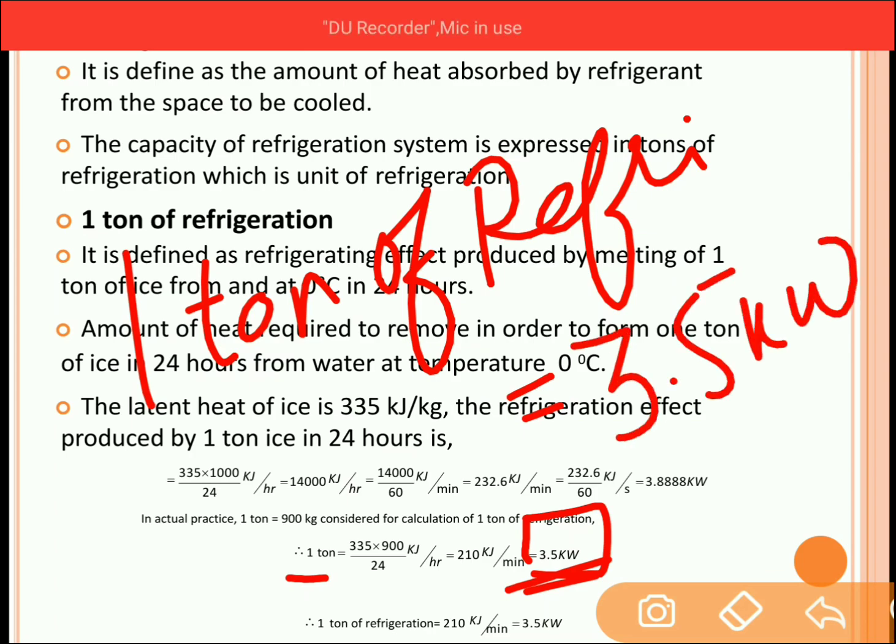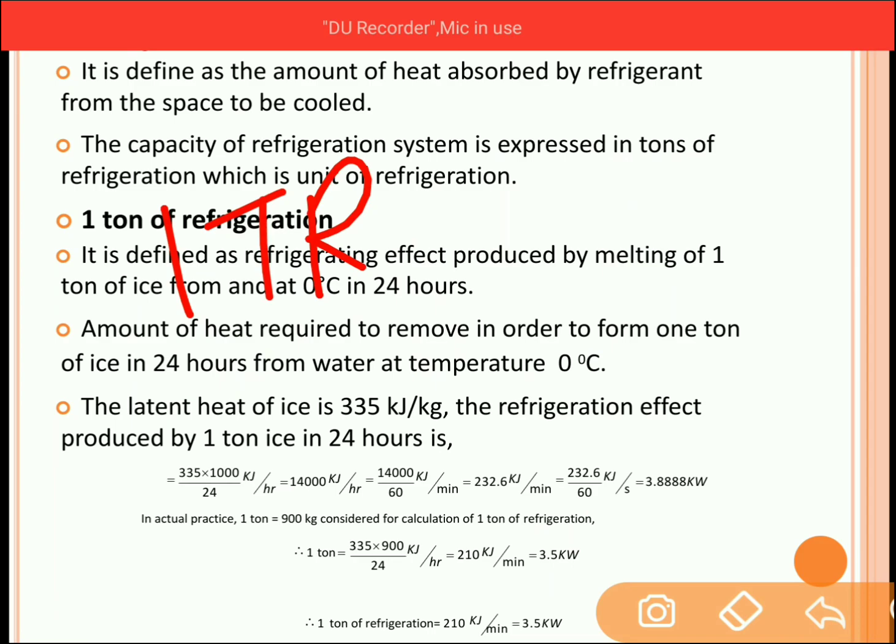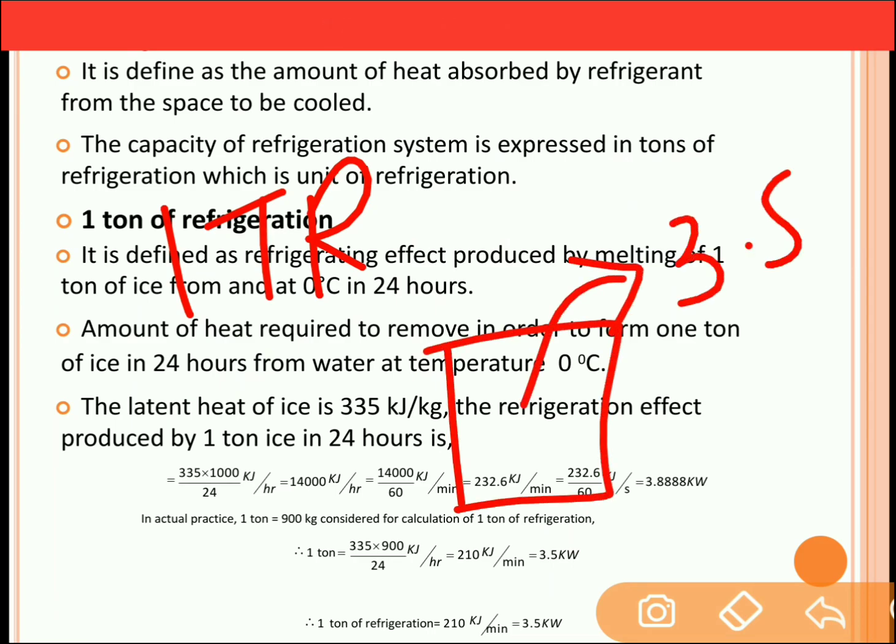So the unit of 1 ton of refrigeration is always in terms of unit of heat, and that is equal to 3.5 kilowatt. It means when your AC is of 1 TR, that is of 1 ton, from the room 3.5 kilojoule of heat is removed per second.